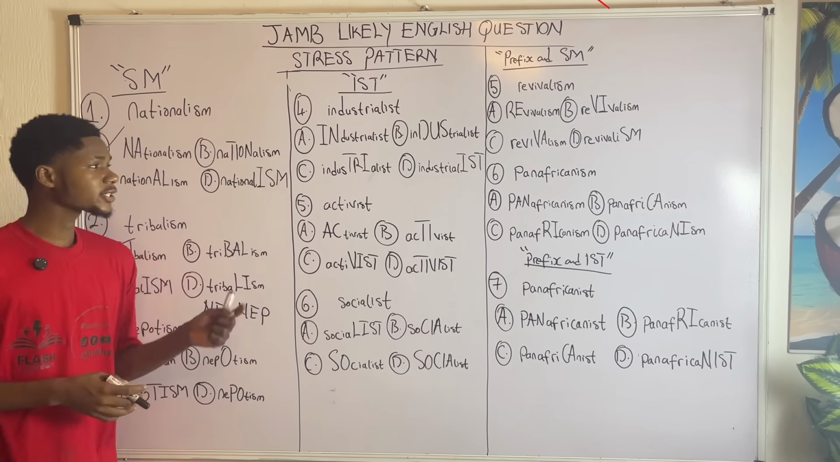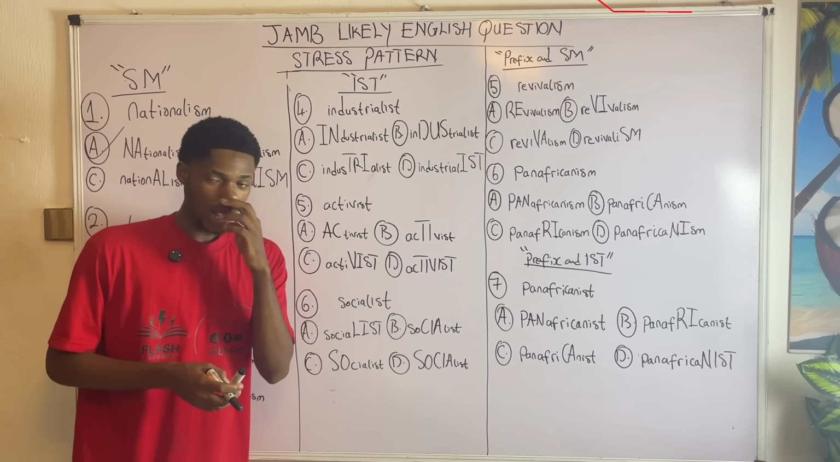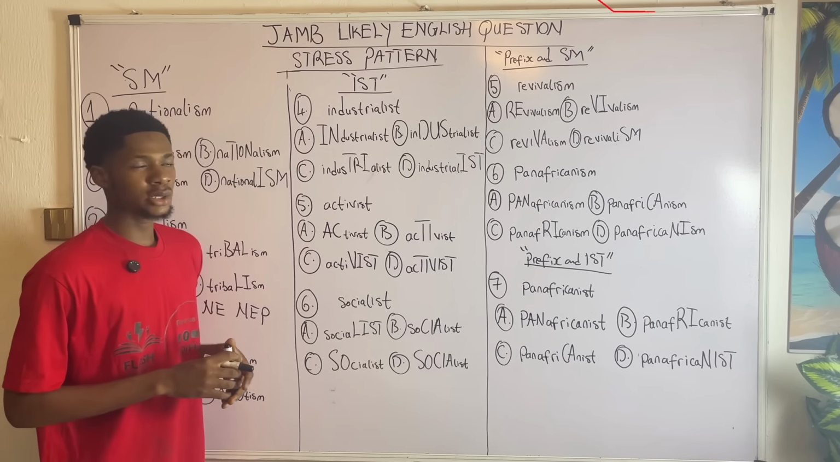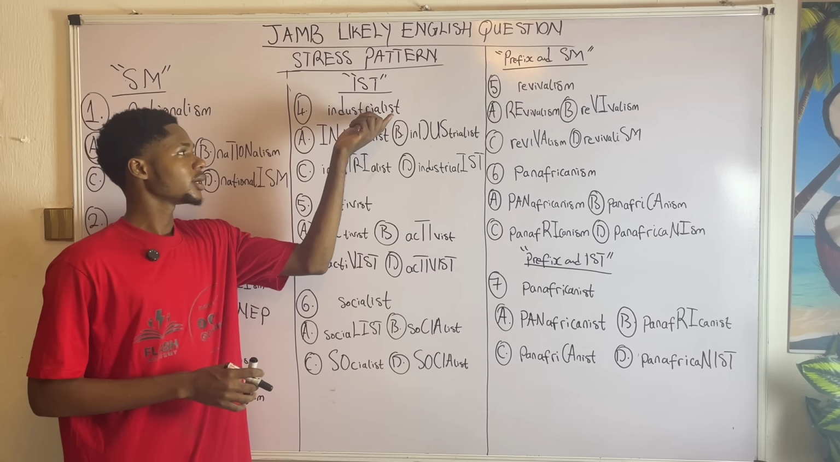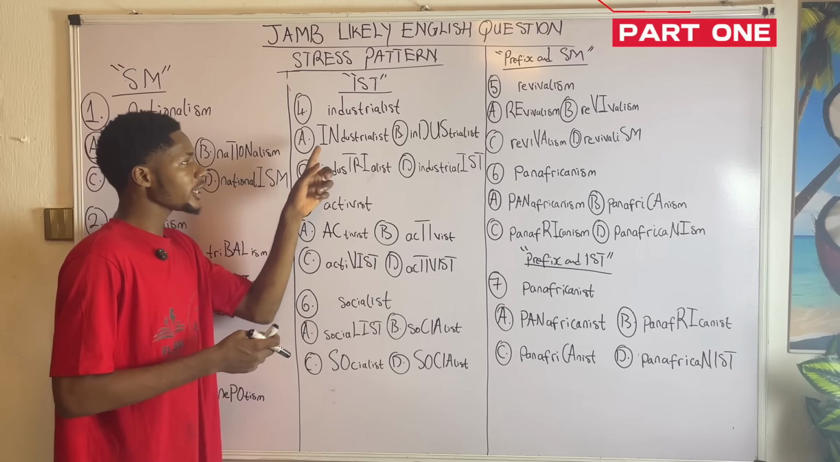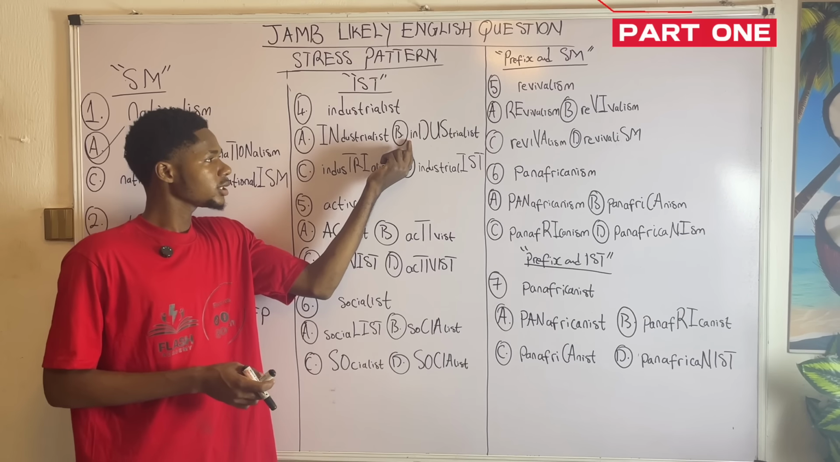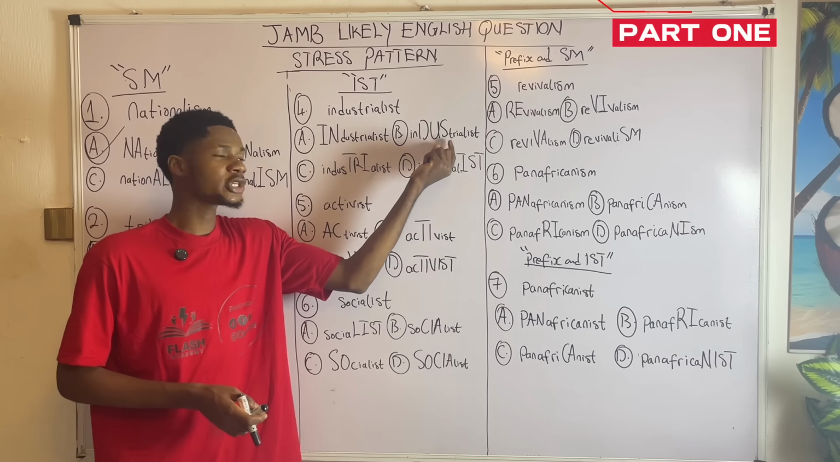Now the next question on the board, we are having words ending with IST. How do we stress words that are ending with IST? We're having question 4 here. Industrialist. Option A, industrialist, IN is stressed. Option B, industrialist, DUS is stressed.